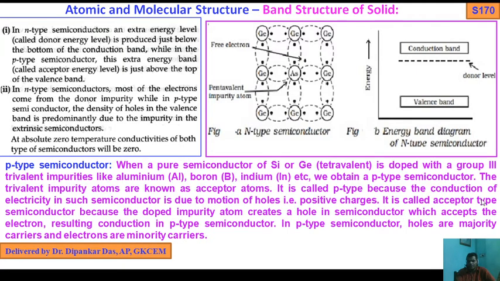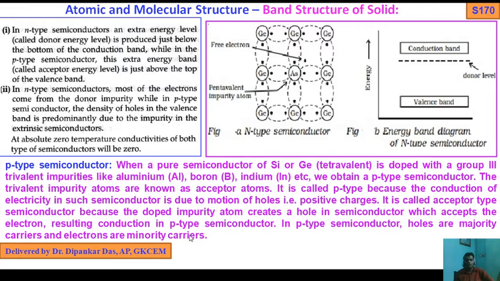It is called acceptor type because the doped impurity atom creates a hole in the semiconductor which accepts electrons, resulting in conduction. In p-type semiconductor, holes are majority carriers and electrons are minority carriers.